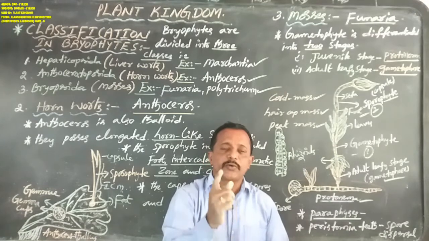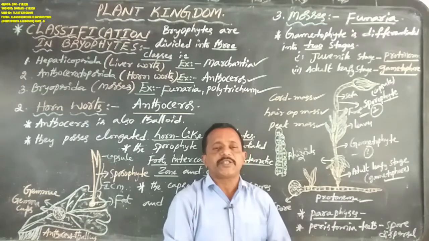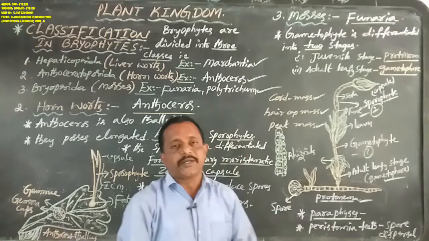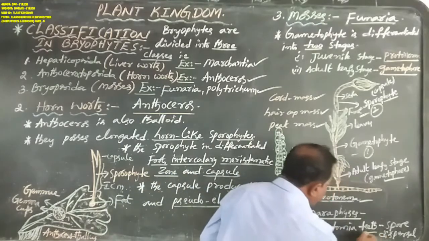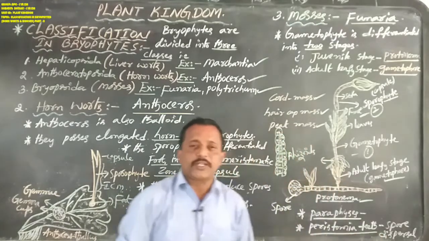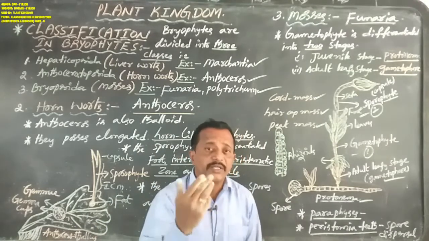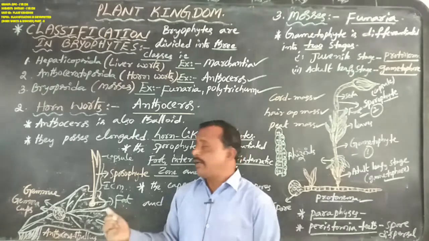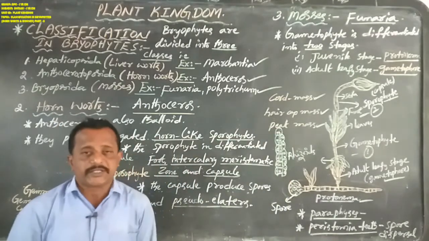But in the Anthoceros sporophyte, the seta is replaced by the intercalary meristematic zone. This is very, very important. And another important point: in the Marchantia sporophyte and Anthoceros sporophyte, the spores are always dispersed with the help of elaters or pseudoelaters.